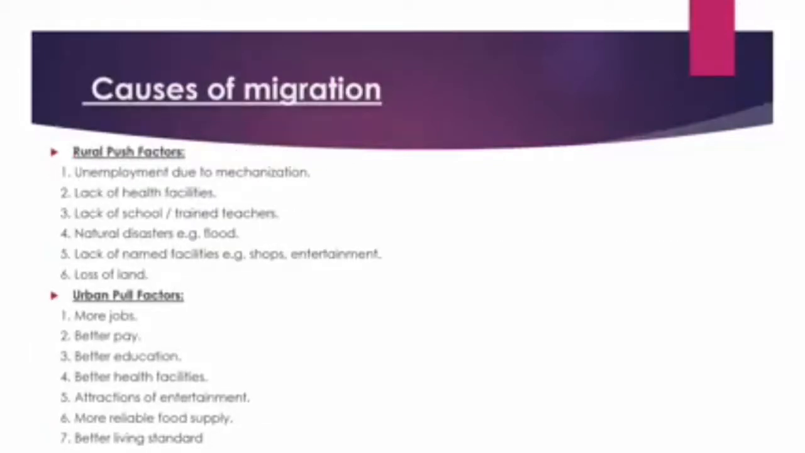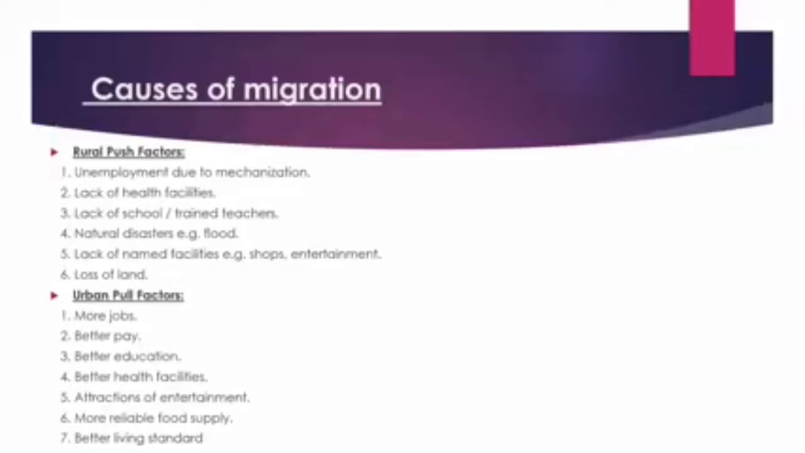Now, causes of migration. Why do people migrate from one place to another? Causes: rural push factor. What is a push factor? The negative factor which influences the people to leave one area and migrate towards another area. This is called rural push factor.